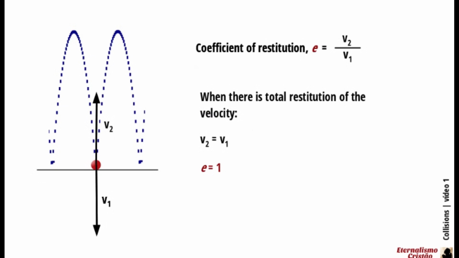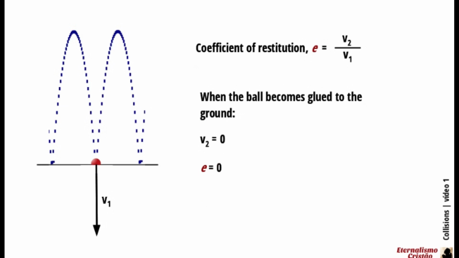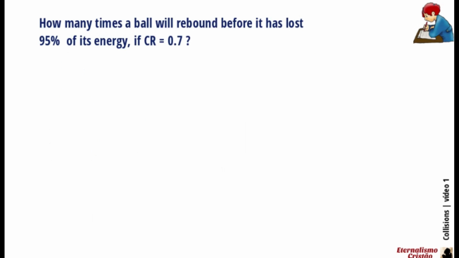When there is total restitution of the velocity, E equals 1. When the ball becomes glued to the ground, E equals 0. How many times will a ball rebound before it has lost 95% of its mechanical energy? Coefficient of restitution equal to 0.7.